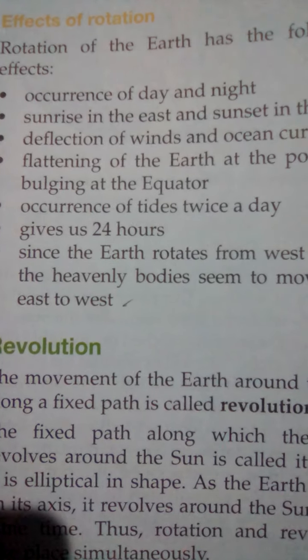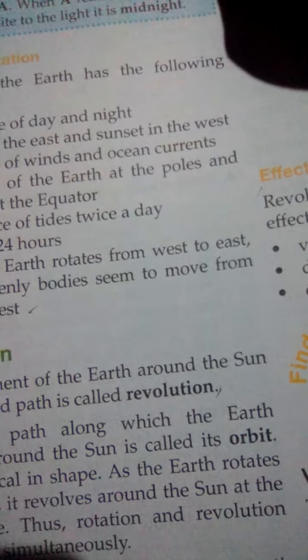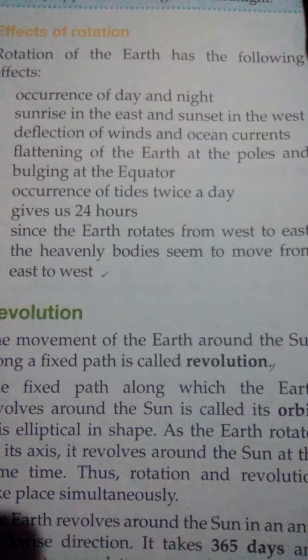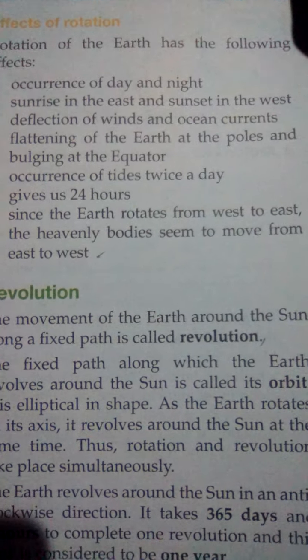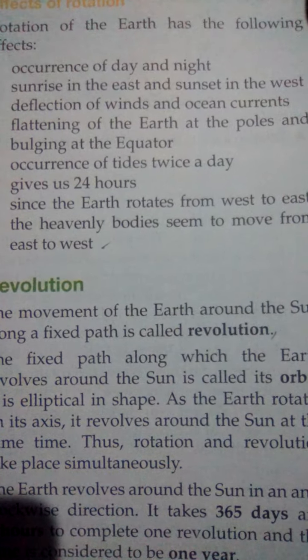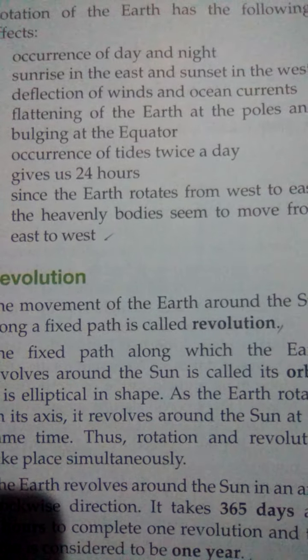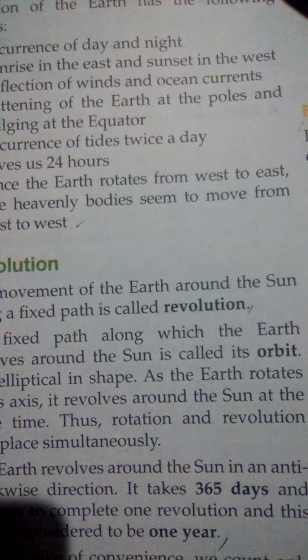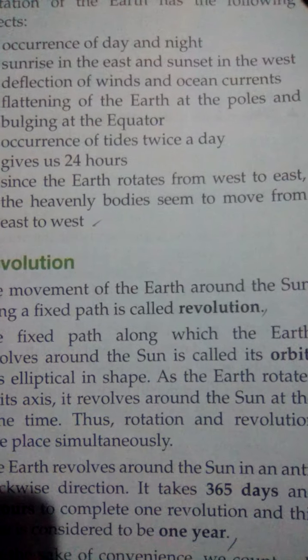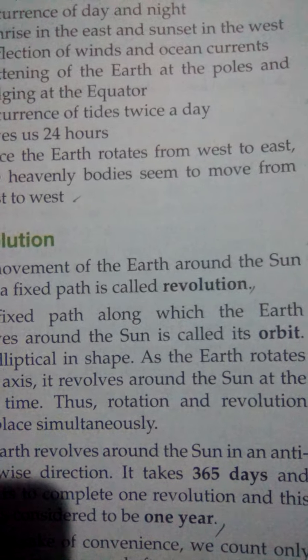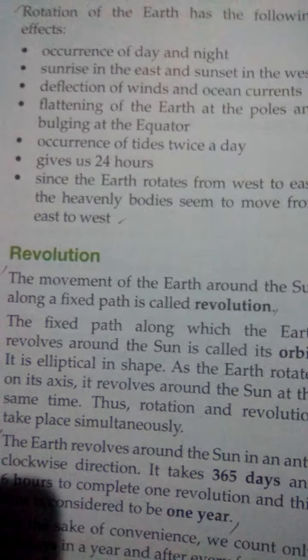The effects of rotation are the occurrence of day and night, sunrise in the east and sunset in the west, deflection of winds and ocean currents, flattening of the earth at the poles and bulging at the equator, and the occurrence of tides twice a day. It gives us 24 hours. Since the earth rotates from west to east, the heavenly bodies seem to have moved from east to west.